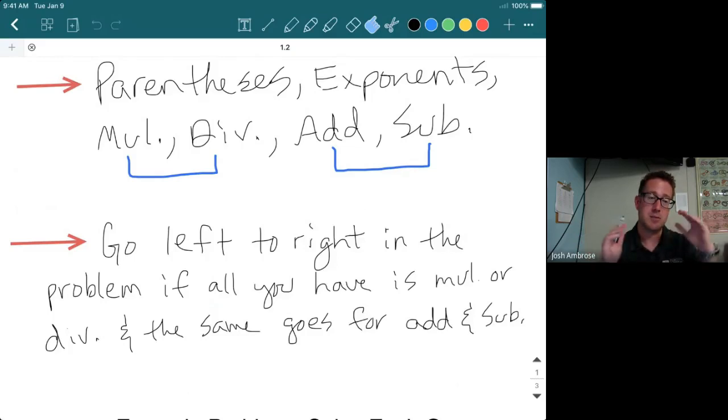The same exact rule applies if you're left with addition and subtraction: just go left to right, just like you're reading a book, because the level of importance is the same there.